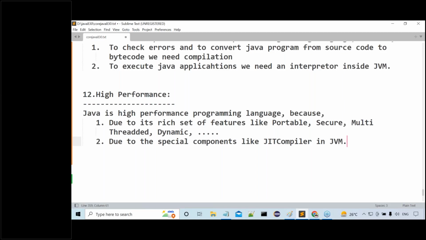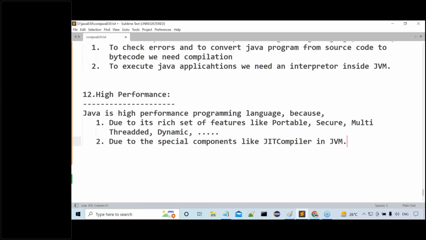Yes, sir. Are the points clear or not? All the points are clear or not? Right, sir. Now overall, what did we complete here? Now tell me, guys. What did we complete? The Java features part we completed. Can I ask some questions to you?